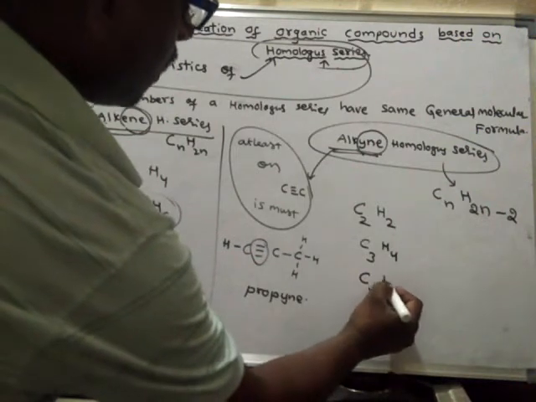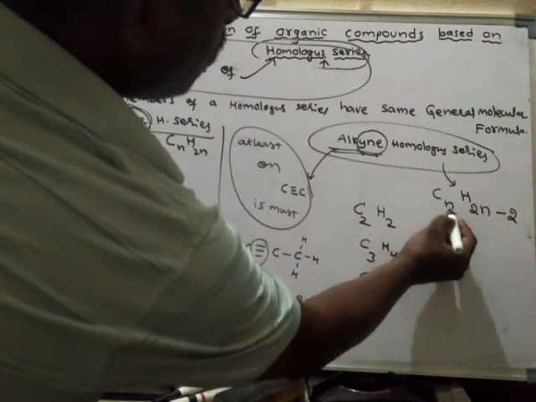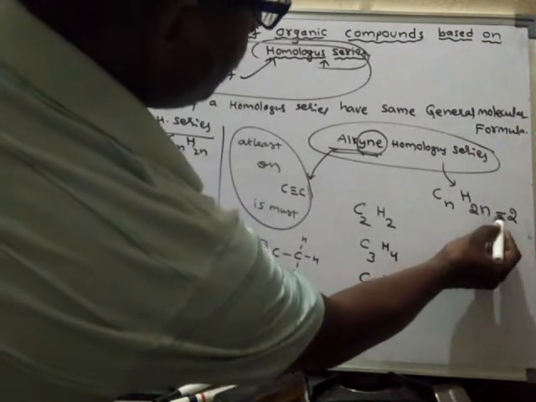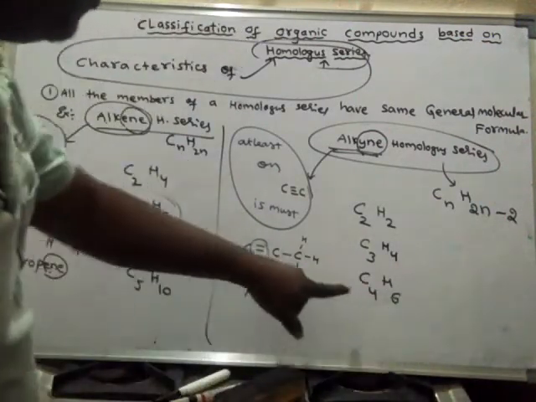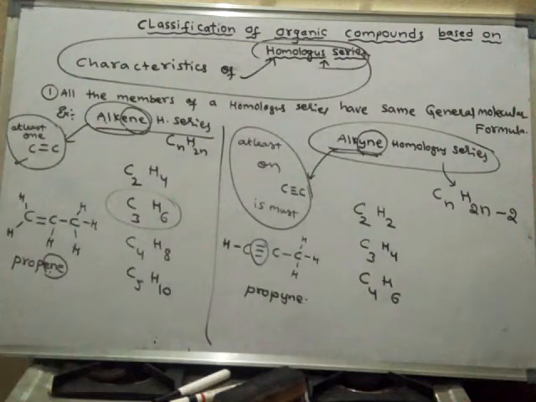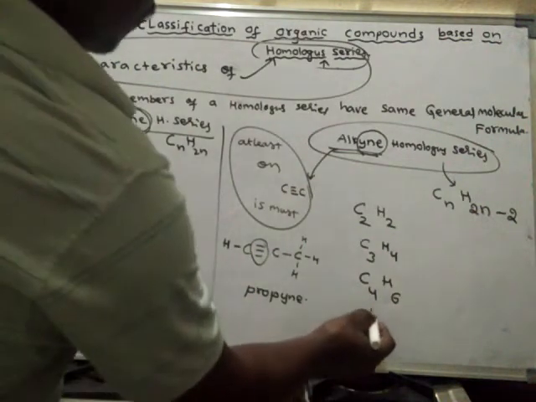C4. 4, then hydrogens will be 2 into 4, 8, minus 2, 6. So this is called butane. Right. And so on.